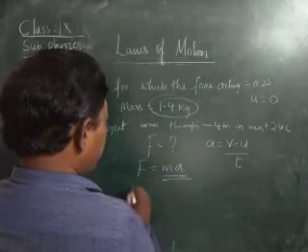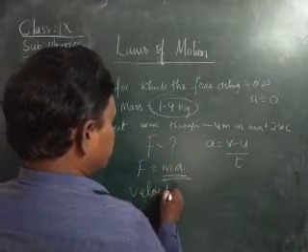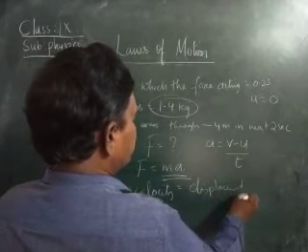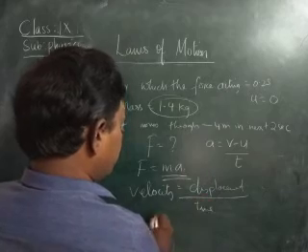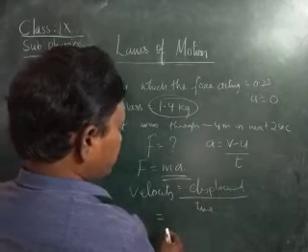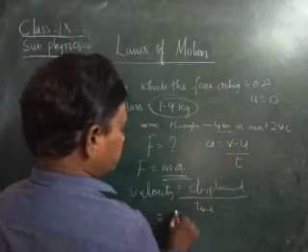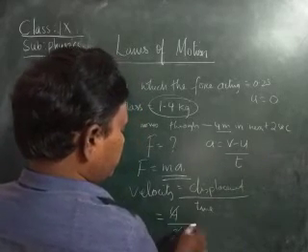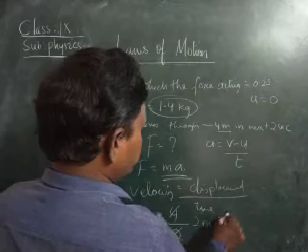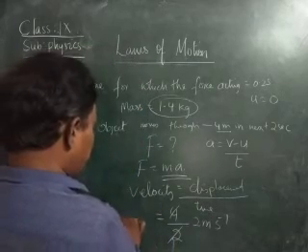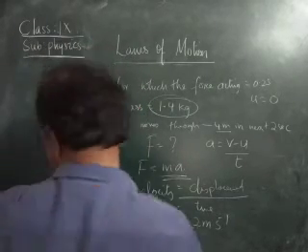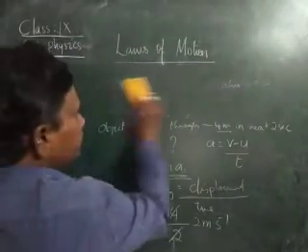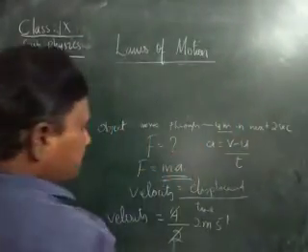Therefore here velocity is equal to displacement by time, children. Here displacement is how much, children? 4 meters. Time here? 2 seconds. Therefore how much is it? 2 meter per second. Velocity is equal to 2 meter per second, children.